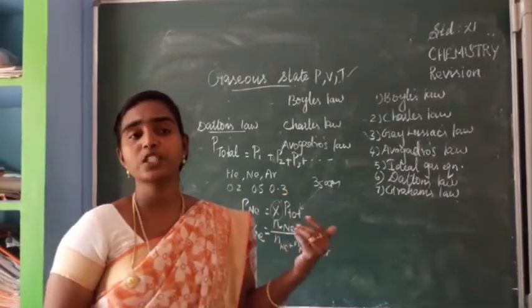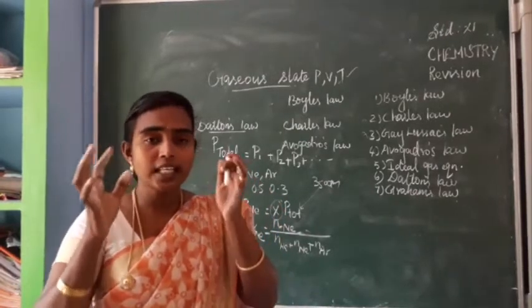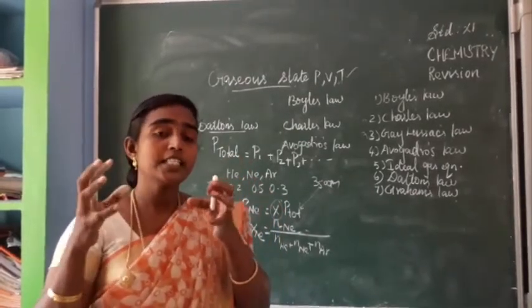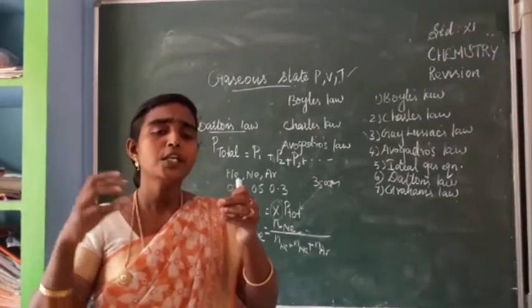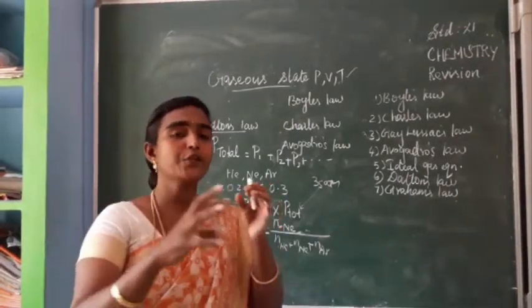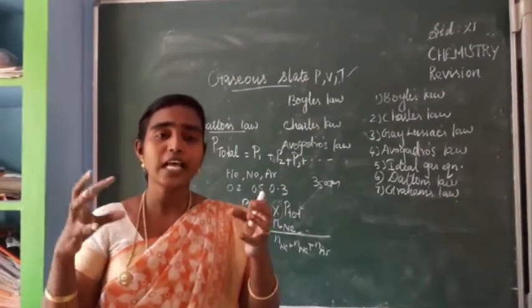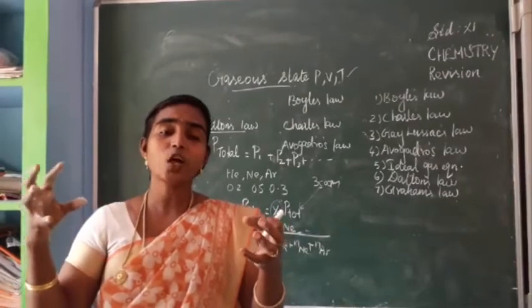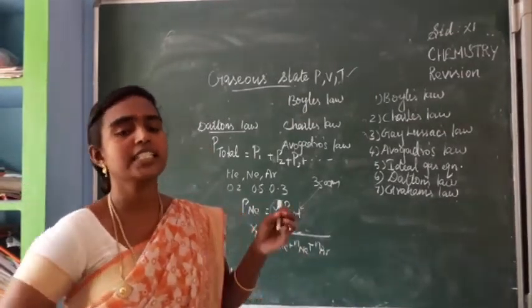What does effusion mean? Gaseous molecules are taken in a container at high pressure, and through a small pinhole they pass to a vacuum side. That movement, from higher concentration to vacuum through a pinhole, is called effusion.